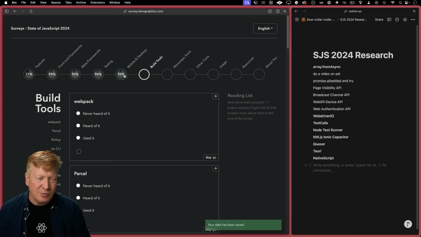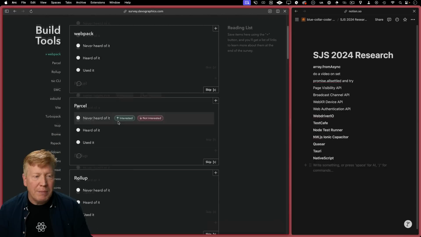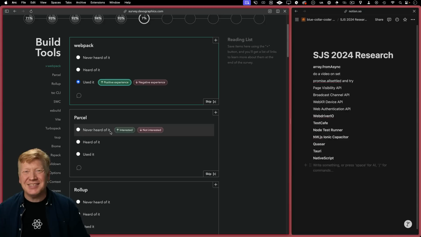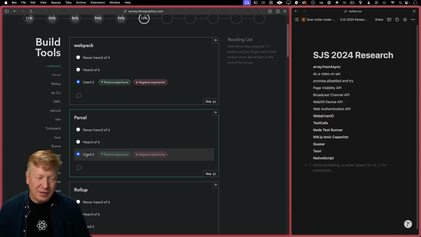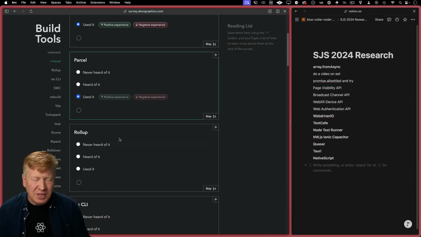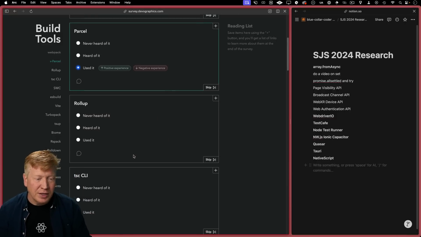What am I missing here? Why am I getting 93s? Webpack. Oh yeah, used it and love it. Well, used it. I think we're evolving. Parcel. Used to be a huge Parcel fan. Now, not so much. I think there's been other bundlers that have kind of taken over and give you just as much ease of use as Parcel does. But then again, hey, I don't know. Write up in the comments that I'm totally wrong on that.